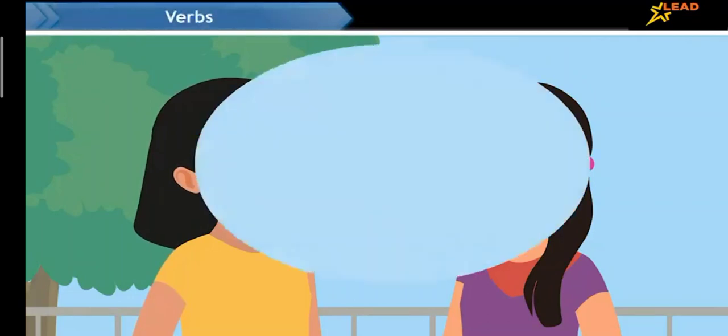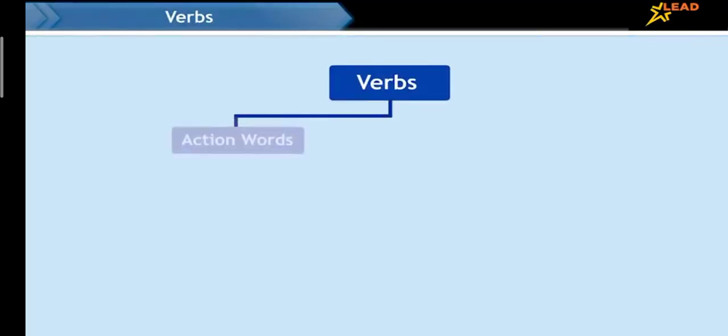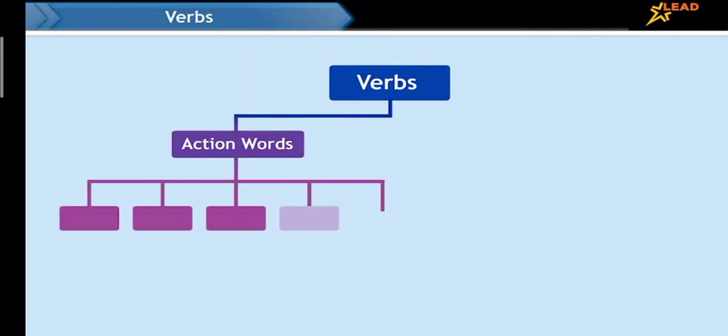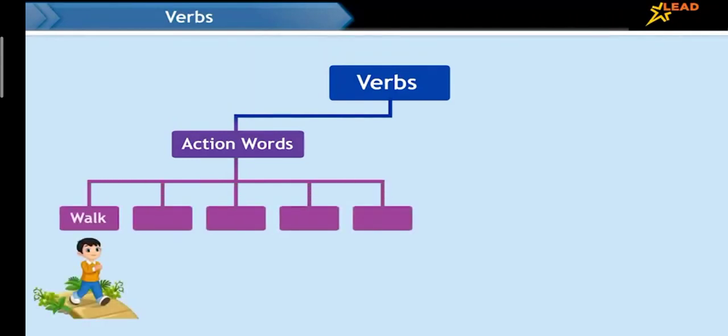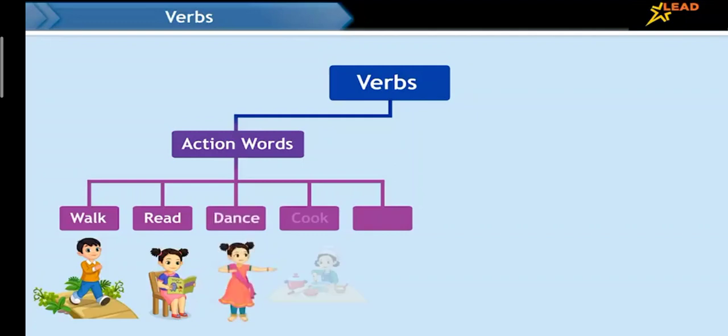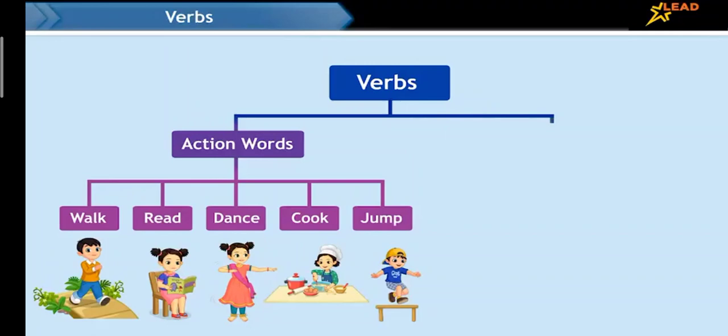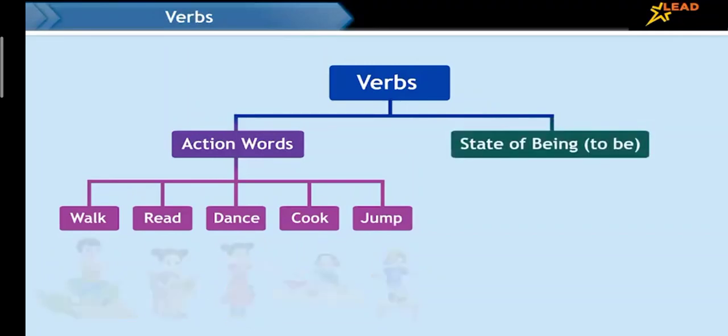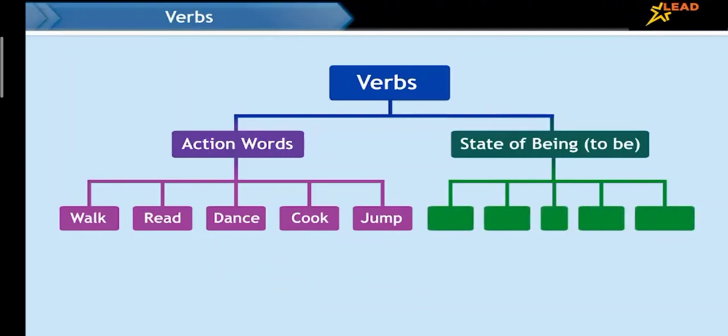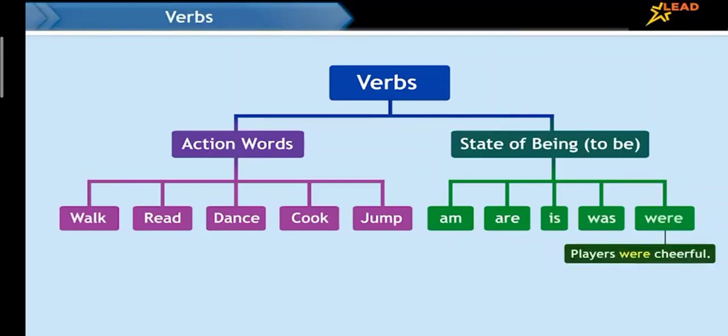Sure. We know that verbs are action words. They tell us which action is taking place. For example, walk, read, dance, cook, and jump. They also tell us the state of being, which means what or how a noun is. For example, am, are, is, was, and were.